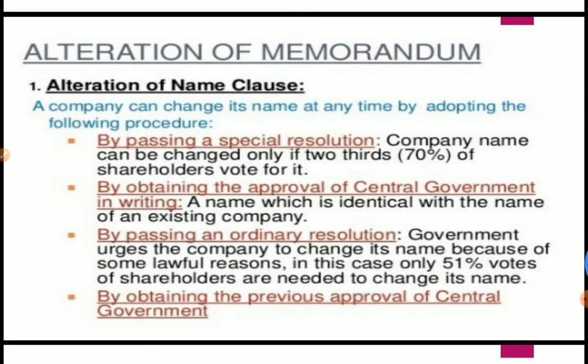Next is alteration of the memorandum. Alteration can also be done in the memorandum of association. First of all, if there is an alteration in the name clause, by a special resolution at a general meeting with the written approval of the central government, the name can be changed. If the registered name is identical to the name of an existing company, it can be changed by passing an ordinary resolution and by obtaining the written consent of the central government. Now, the name can be changed by some rules.